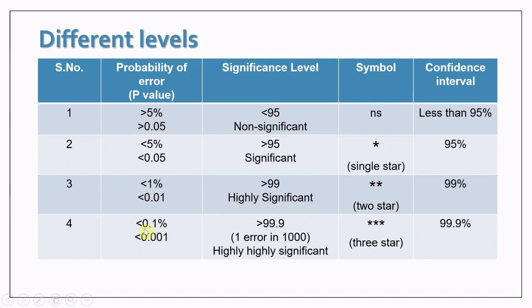If we are getting less than 0.1% error, that means out of 1000 experiments, only one experiment is showing a different result. So our results are highly significant, and we denote this result by 3 stars, or we can say that our sample and the population represent 99.9% similarity. So these are the different significance levels, and these are the symbols. The probability of error is shown in this column.